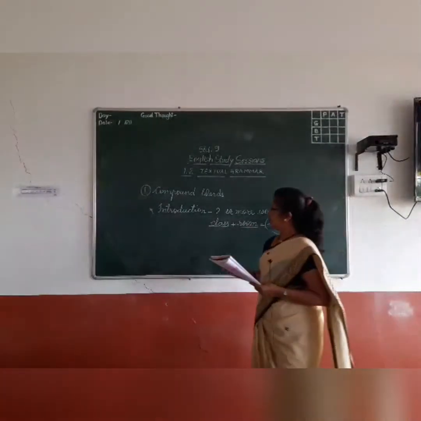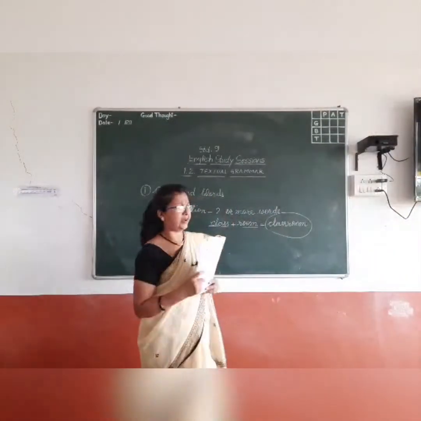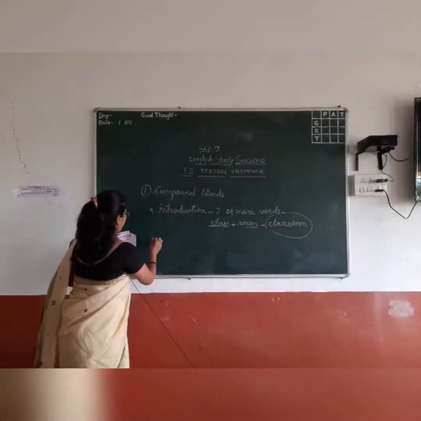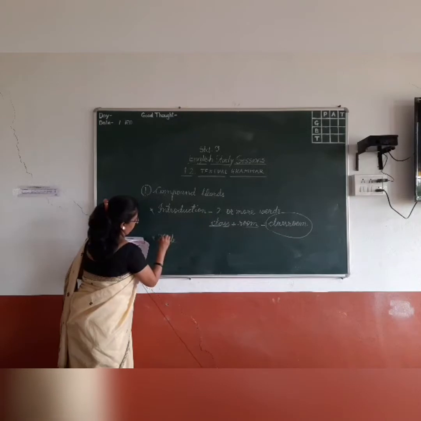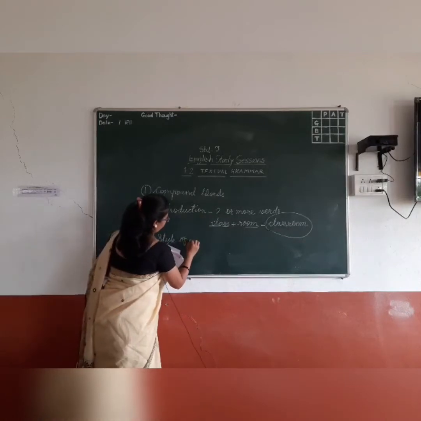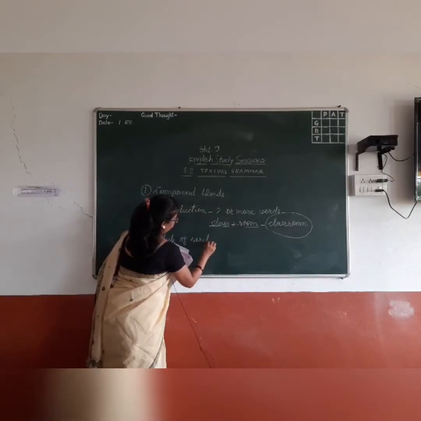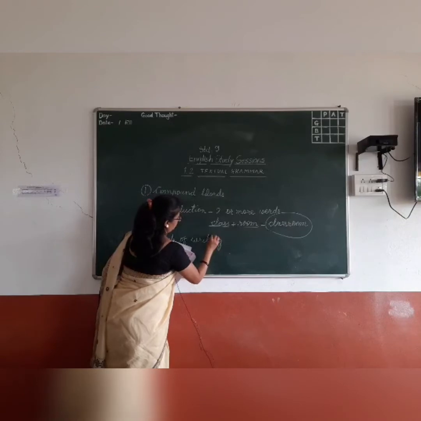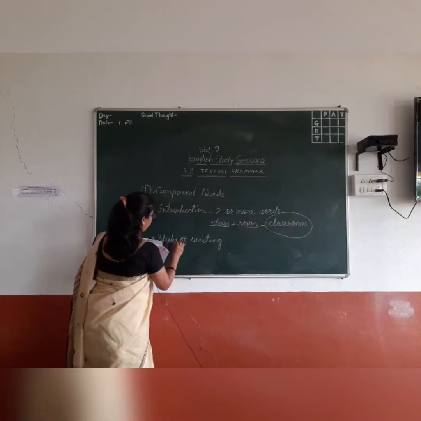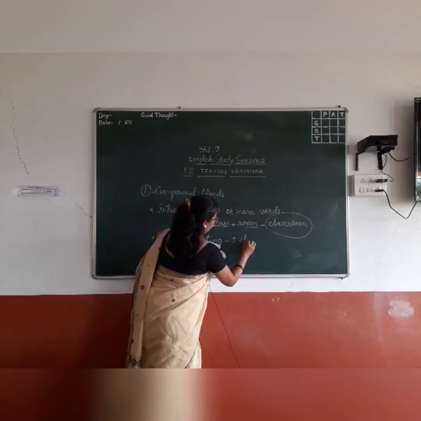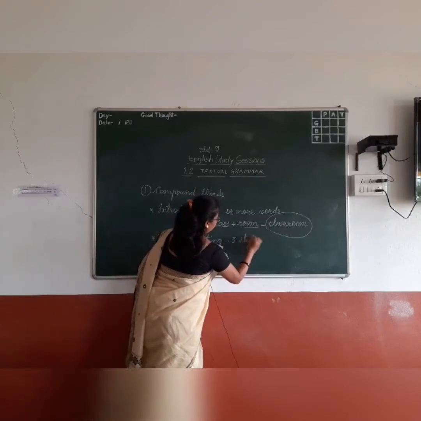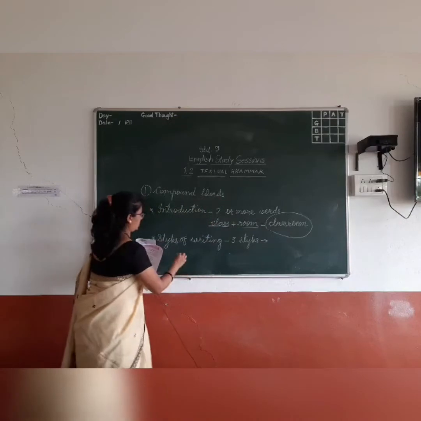Now the second part is the structure, the style of writing compound words. Actually it should be styles of writing, because there are three styles of writing compound words. Which are these three styles?